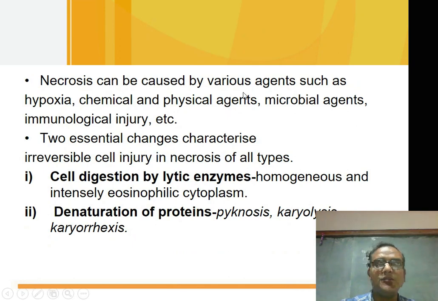And the various agents that cause necrosis are hypoxia, chemical and physical agents, microbial agents, and immunological injury. And the changes that occur in necrosis: cell digestion by the lytic enzymes. That means at the cytoplasmic level there will be eosinophilic cytoplasm, and at the nucleus level there will be changes in the nucleus like pycnosis, karyolysis, and karyorrhexis.